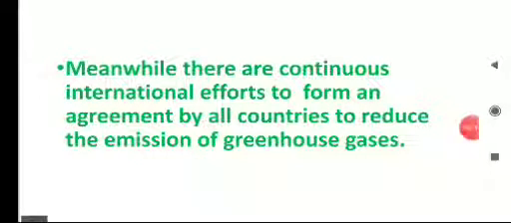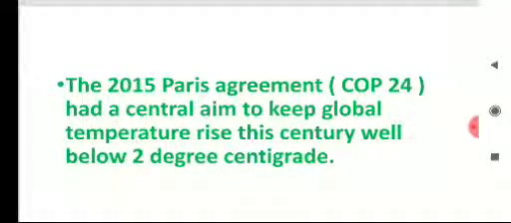Meanwhile, there are continuous international efforts to form an agreement by all countries to reduce the emission of greenhouse gases. So children, meetings and conferences are conducted so that an agreement by all countries will be formed to reduce the emission of greenhouse gases. The 2015 Paris Agreement COP24 had a central aim to keep global temperature rise this century well below 2 degrees centigrade.